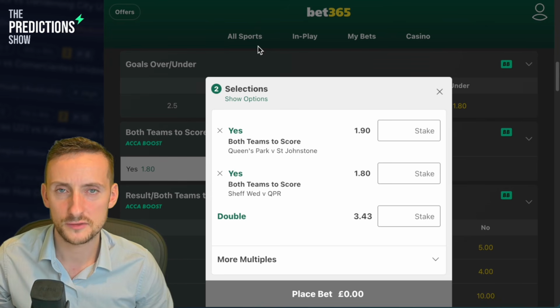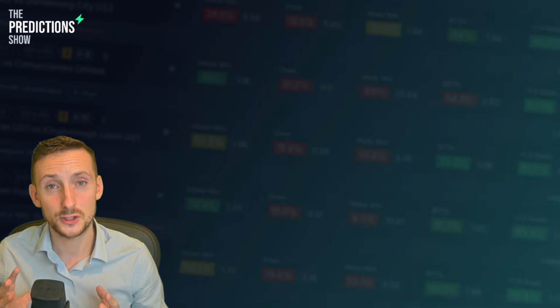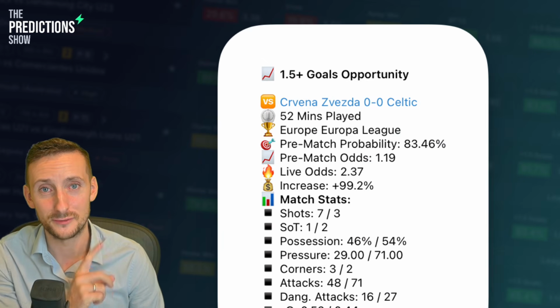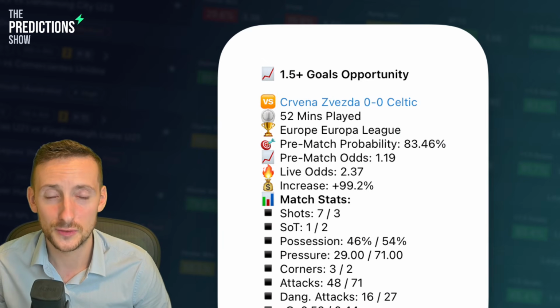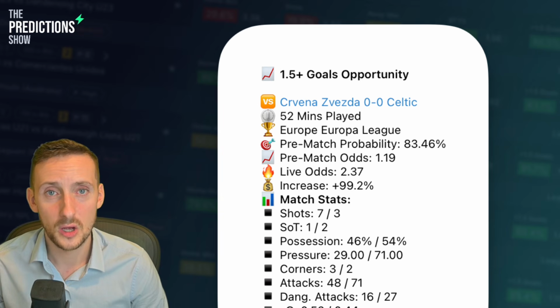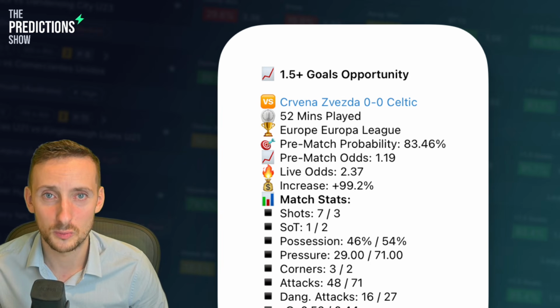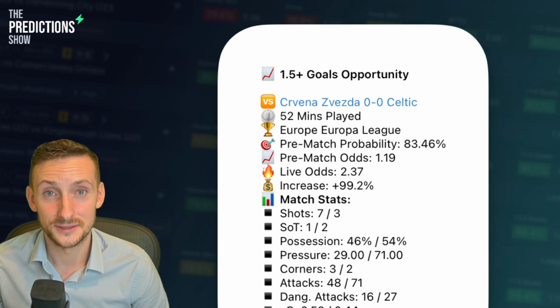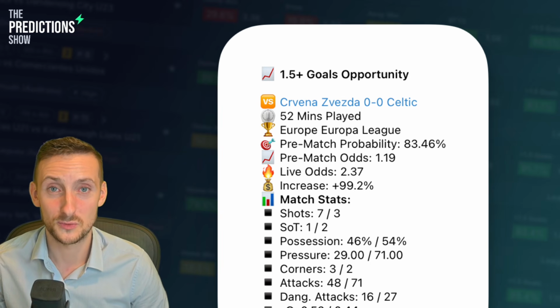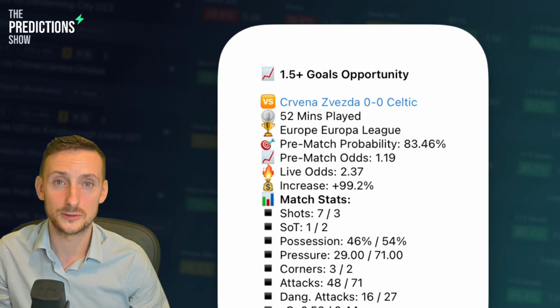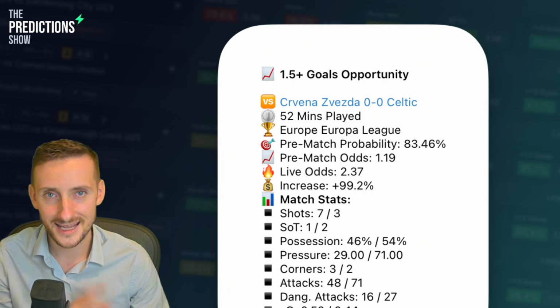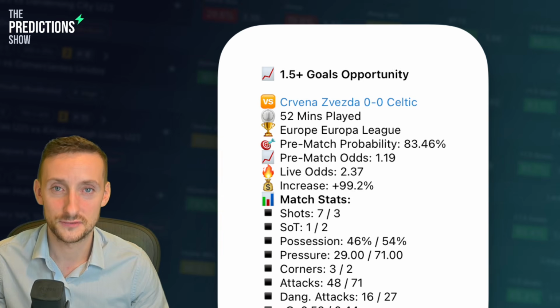Don't go anywhere because I've got something to show you. I have to say thank you to Brendan Rodgers and Celtic for this. This is an alert that I received from the Funnel on Wednesday night. Over 1.5 goals in their Europa League game. And yeah, let's just say it finished with over 1.5 goals. Absolutely incredible. Let me show you how you can enable these alerts in a matter of seconds.